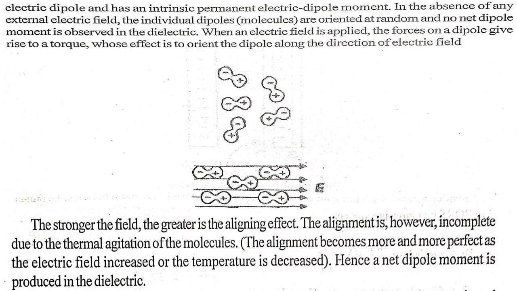When an electric field is applied, the force on a dipole gives rise to torque, whose effect is to orient the dipole along the direction of the electric field. The stronger the field, the greater is the aligning effect. The alignment is, however, incomplete due to the thermal agitation of the molecules. The alignment becomes more and more perfect as the electric field increases or the temperature is decreased. Hence, a net dipole moment is produced in the dielectric.